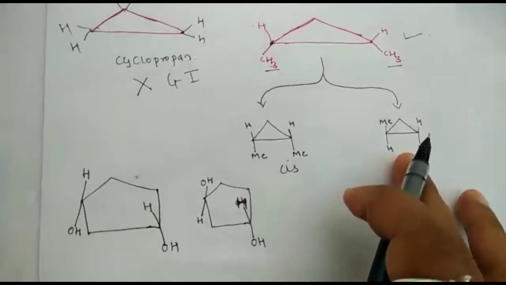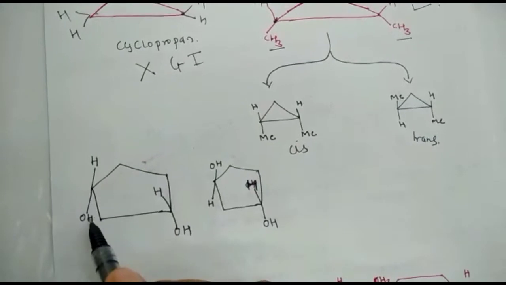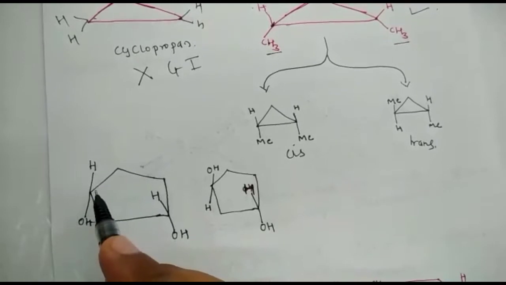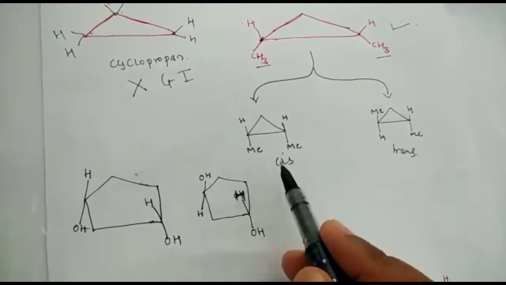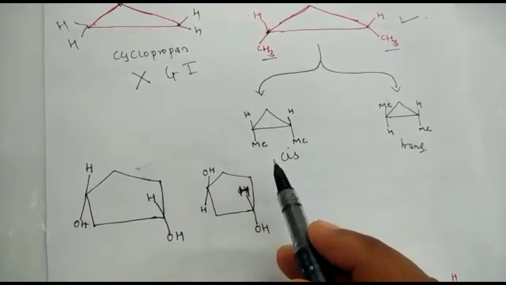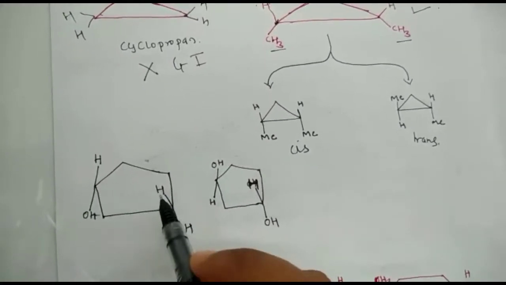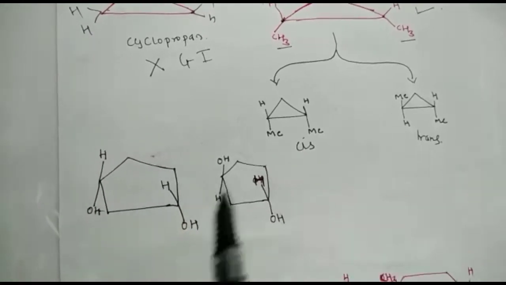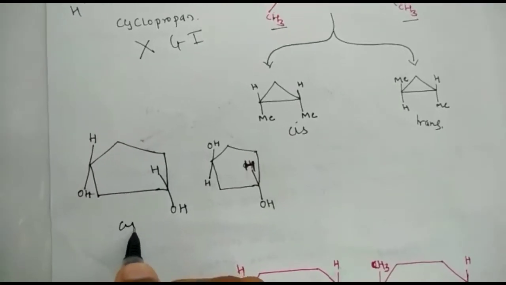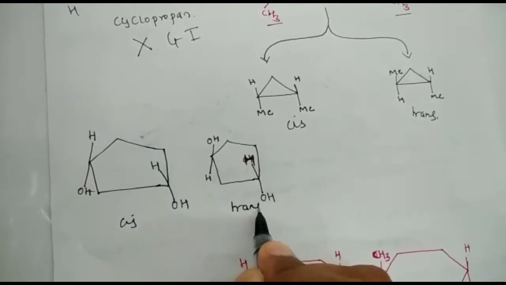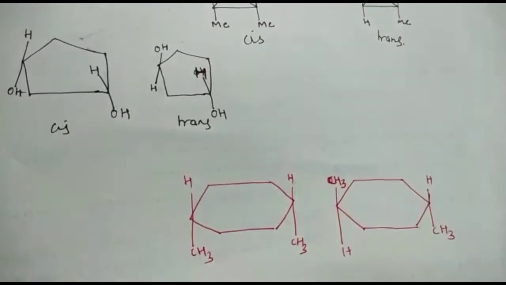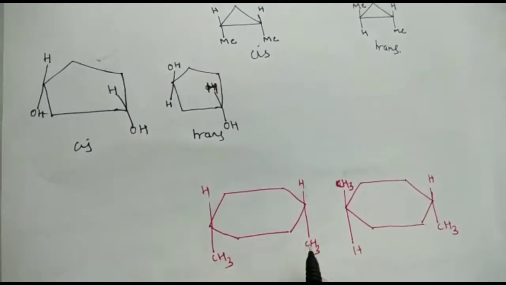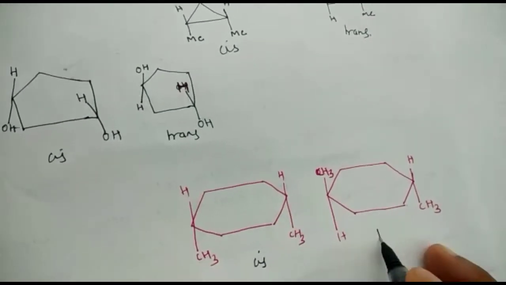Another example, see this compound, OH which is present at the lower side. This cyclic compound is there, and it is not necessary that the different atoms are present only on two adjacent carbon atoms. It may be any two carbon atoms in the cyclic ring which contain different atoms, then it will show geometrical isomerism. So this one is the cis form, and this is called the trans form. We will take one more example, that is cyclohexene. See, all the methyl groups present on the same side is called the cis form, and this is called the trans form.